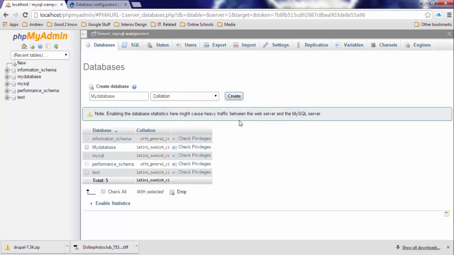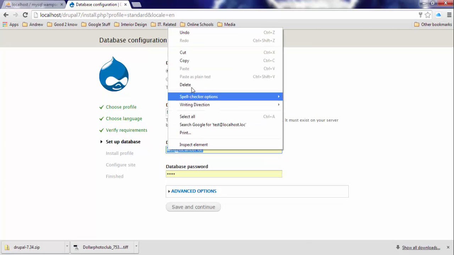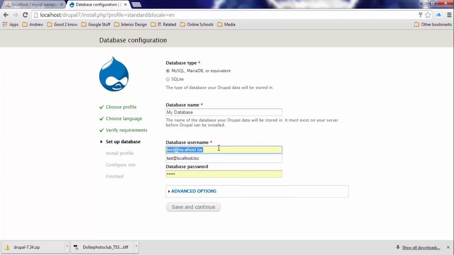Once it has been created, go back into the Drupal page and type the name of the database that you just created, mydatabase. For the username, click in root, and not type in any password.